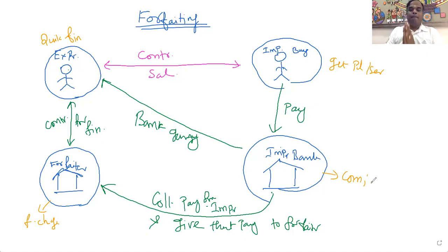It's one of the methods of finance. It's similar to factoring, but factoring is a short-term concept, whereas forfeiting is for long-term finance, a long-term concept. This is the difference between forfeiting and factoring. Clear?